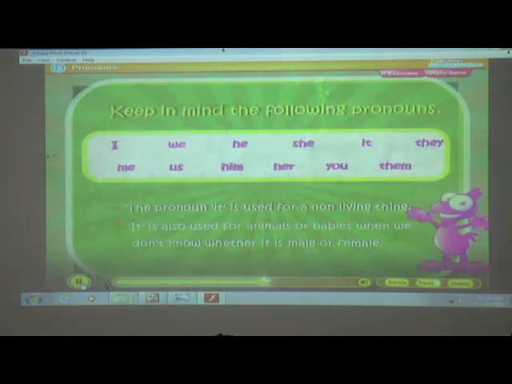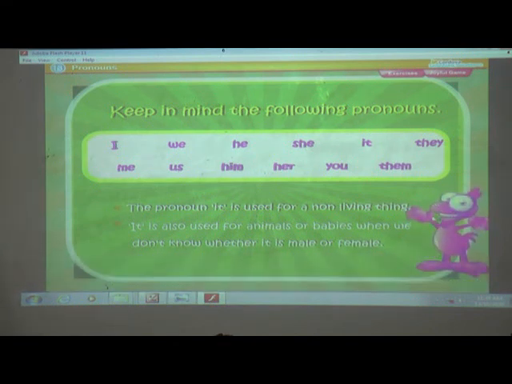Keep in mind the following pronouns: I, me, we, us, he, him, she, her, it, you, they, them. The pronoun it is used for a non-living thing. It is also used for animals or babies when we don't know whether it is male or female.